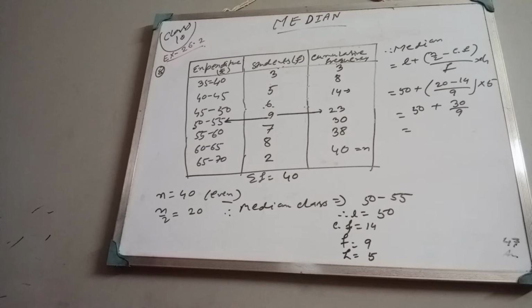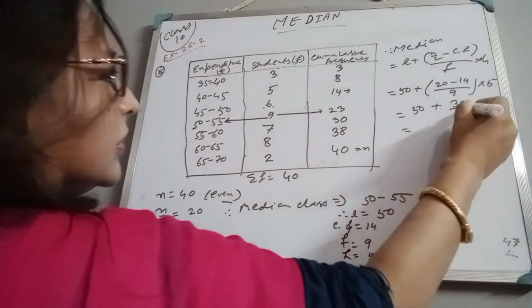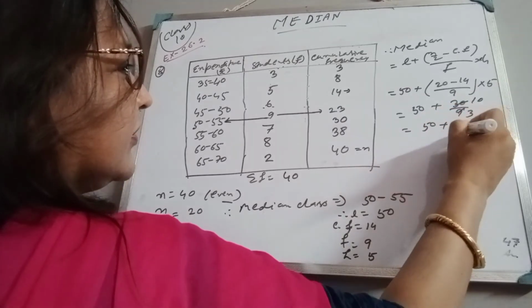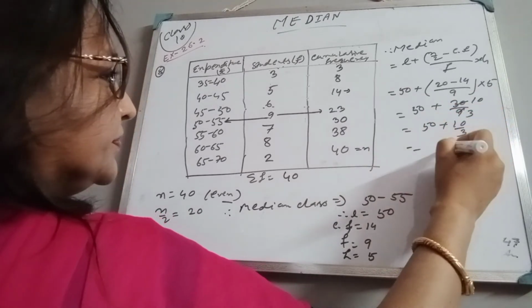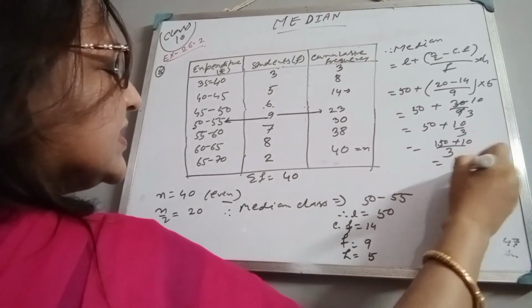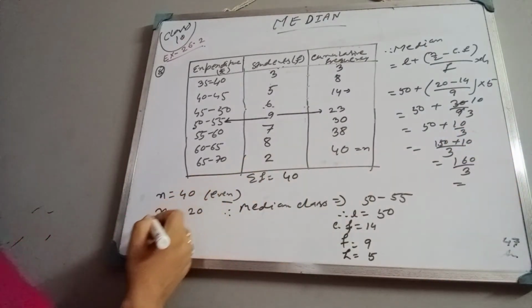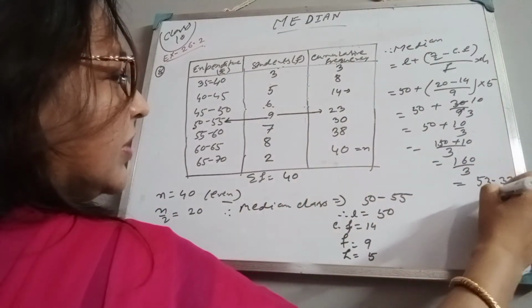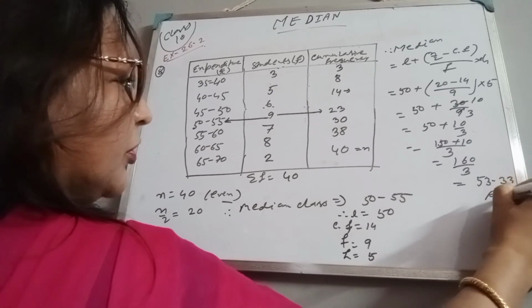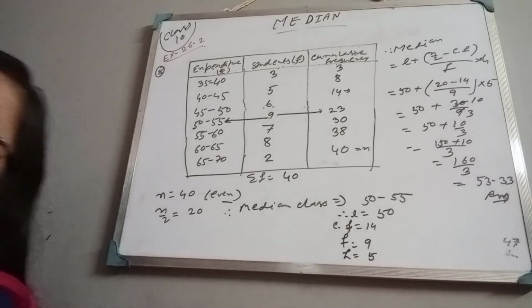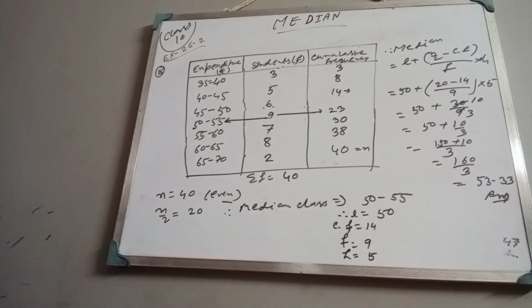30 by 9 means 3 threes are 9, so we can write 50 plus 10 by 3. 150 plus 10, it is coming 160 by 3. In decimal, it is 53.33 approximately. 53.33, that is the answer. I think now it's clear to you.